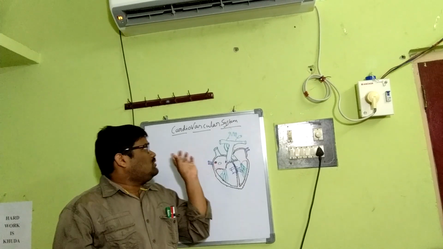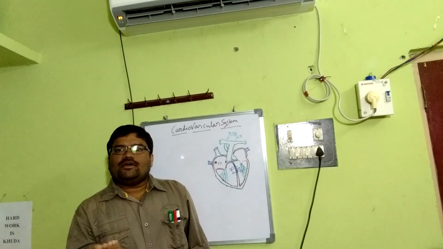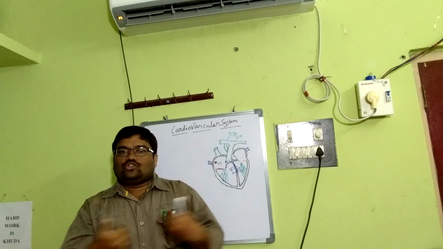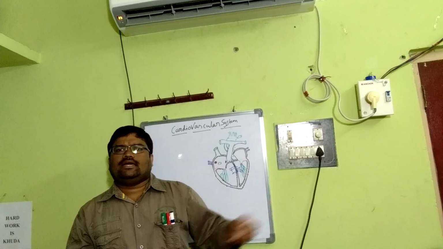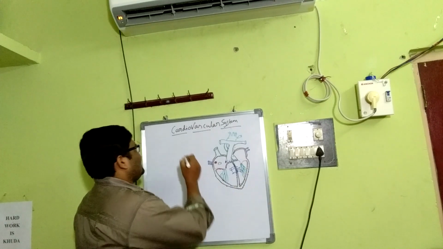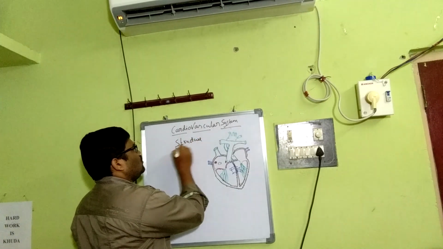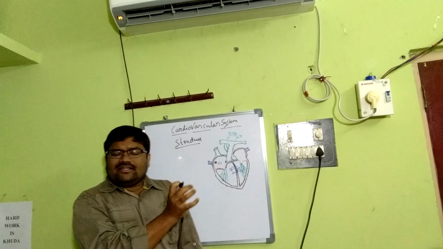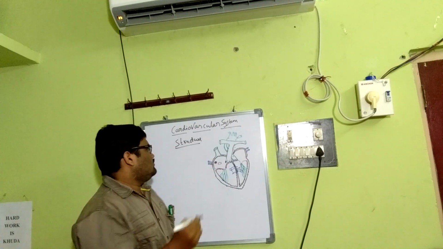In the present class we will be discussing the cardiovascular system. For convenience, we will discuss it in two classes: the structure in one class and the function in another. Regarding the structural aspects, the heart is derived from mesoderm and its position is called the mediastinum.